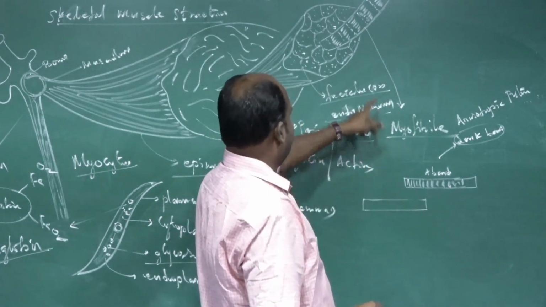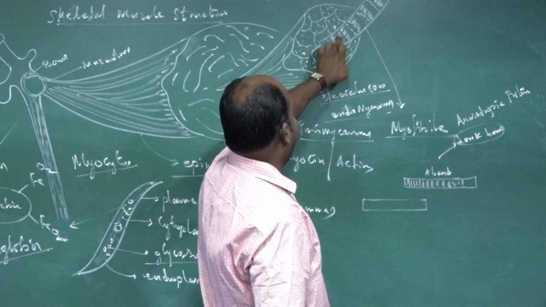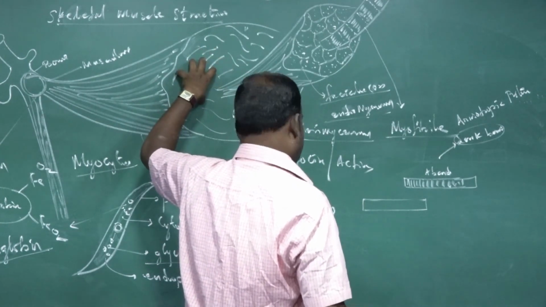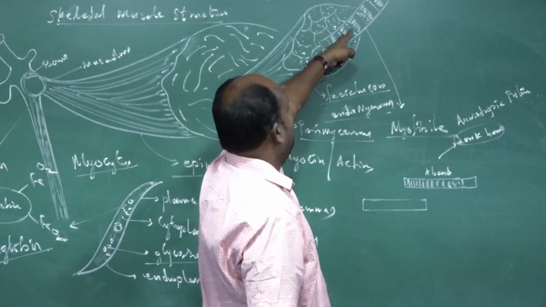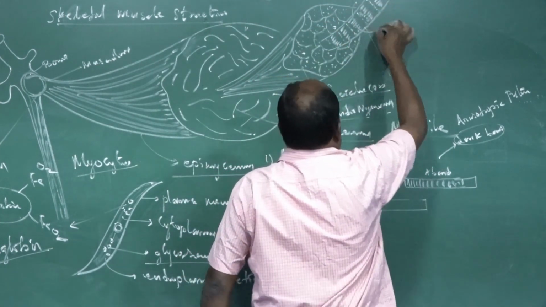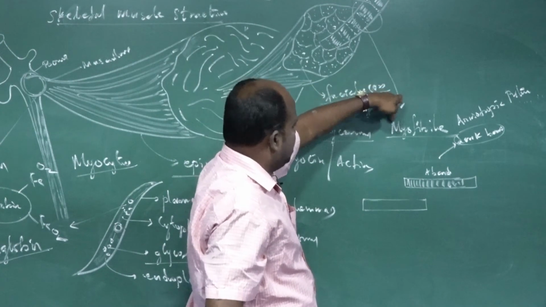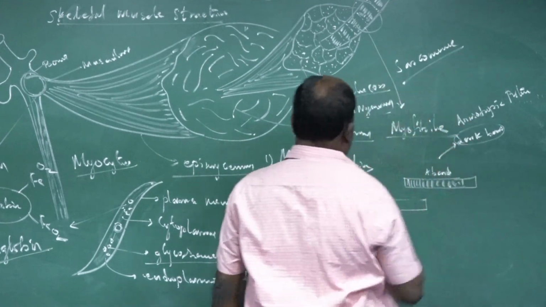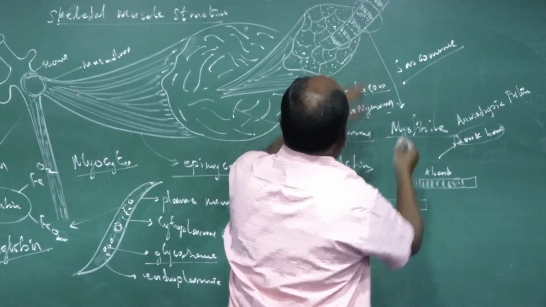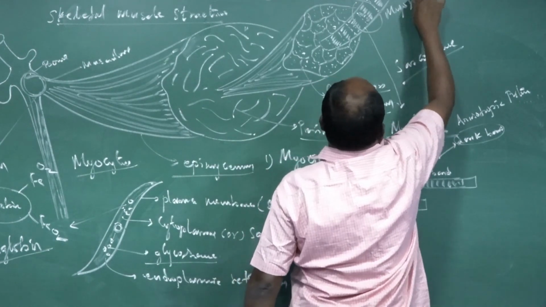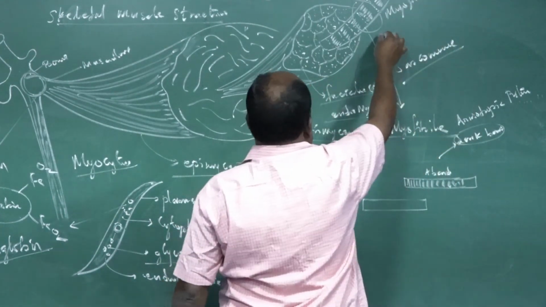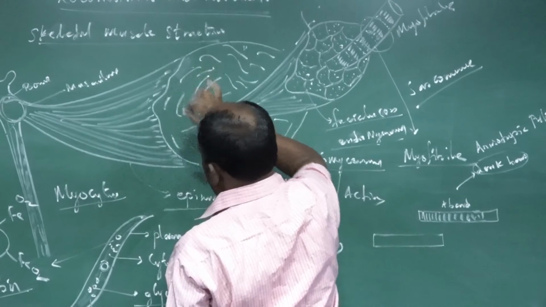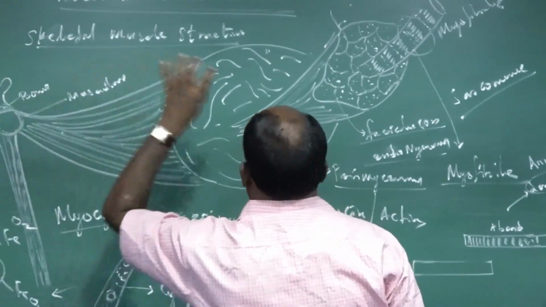Okay, let me explain the myofibril structure. Myofibril is derived from the muscle fiber. Muscle fiber is derived from a bunch of muscles. Now we discuss the myofibril. We take one segment of the myofibril, and that one segment structure is the sarcomere. So the sequential arrangement of sarcomeres is called myofibrils. Many myofibrils are called a muscle fiber. Muscle fibers construct muscle bundles. The muscle bundle we take from the tendons.